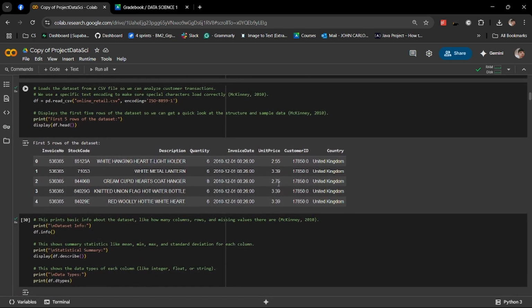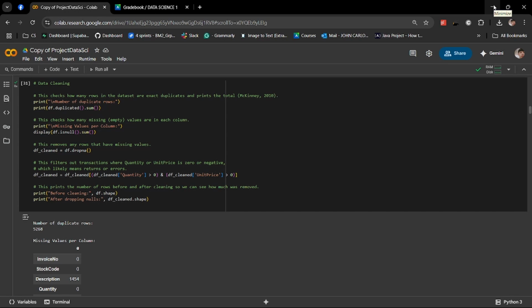For these cells, we loaded the dataset using pandas, then reviewed the first few rows and summary statistics. There are over 540,000 transactions, but we noticed missing customer ID values and negative quantities, which we address in the next step.